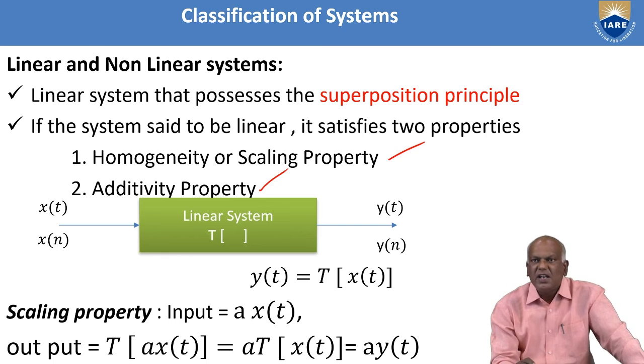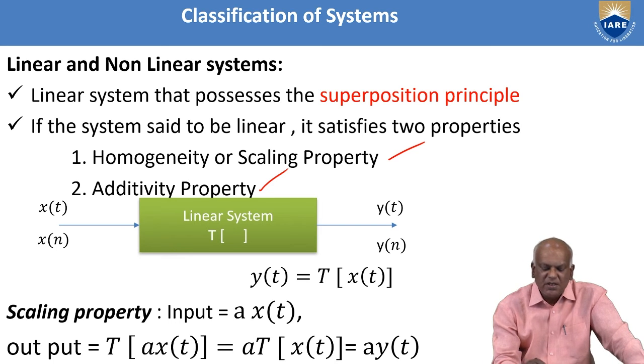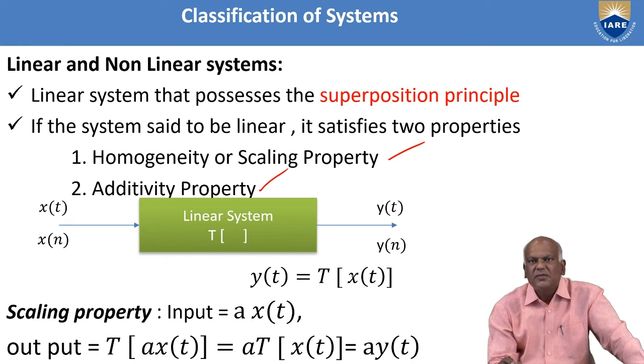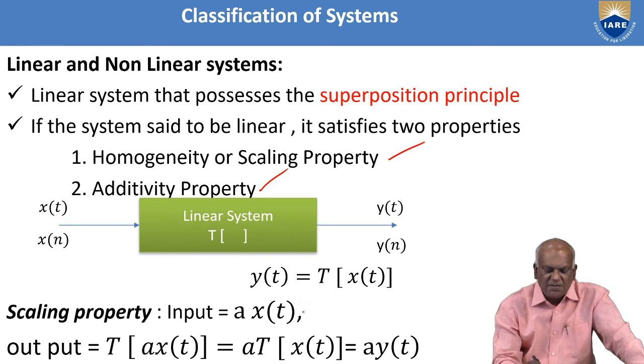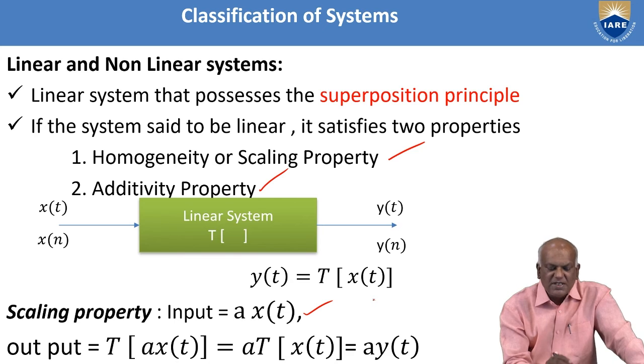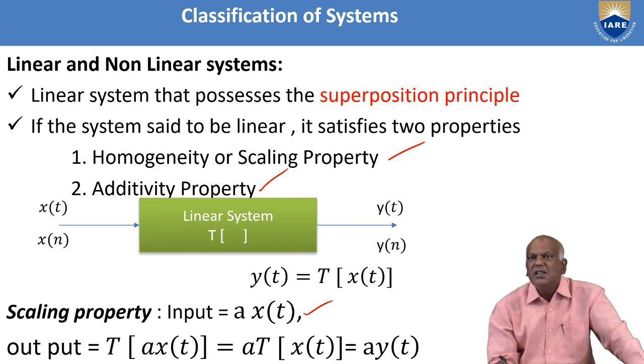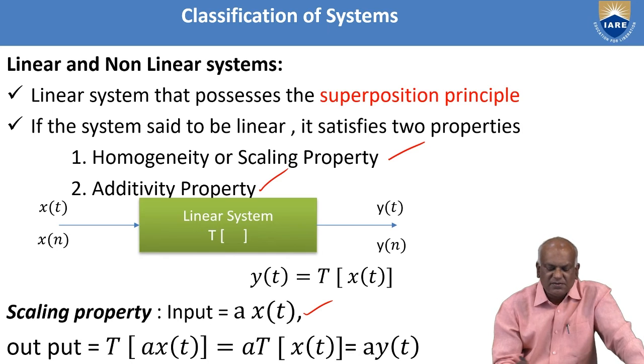Let us consider the relationship between x of t and y of t, where y of t is a transformation of x of t. First, I am discussing the scaling property. Suppose the input is scaled by some arbitrary constant a. The input is a times x of t.